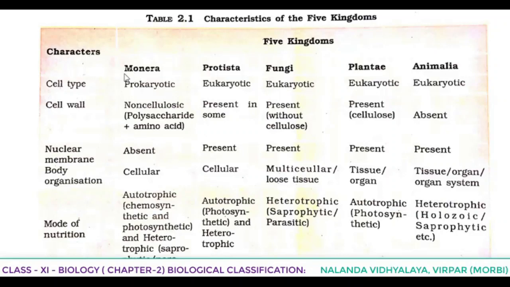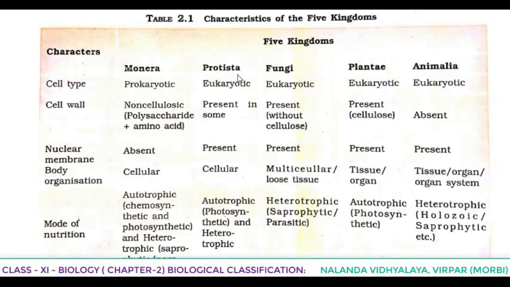First of all, the character cell type. According to the cell structure or cell type, Kingdom Monera, they are prokaryotic. Means what to understand? Yes, primitive nucleus. They are not having well-developed nucleus and membrane-bound organelles.